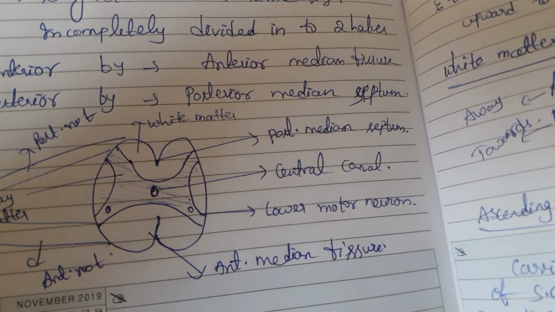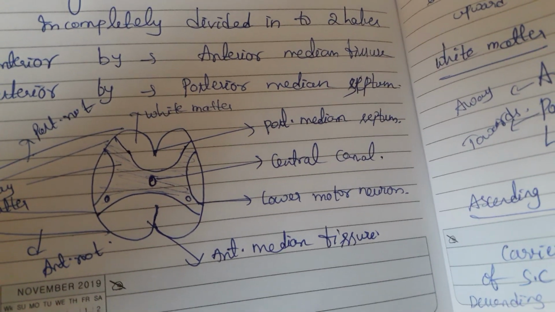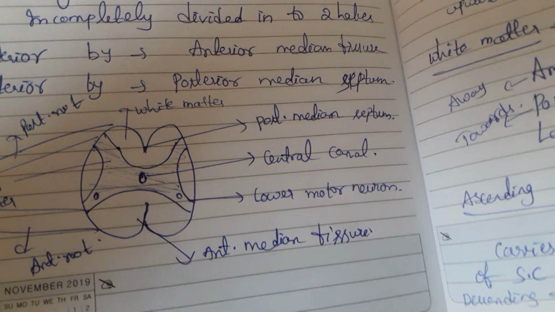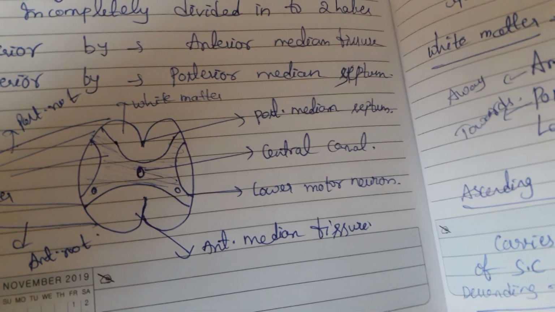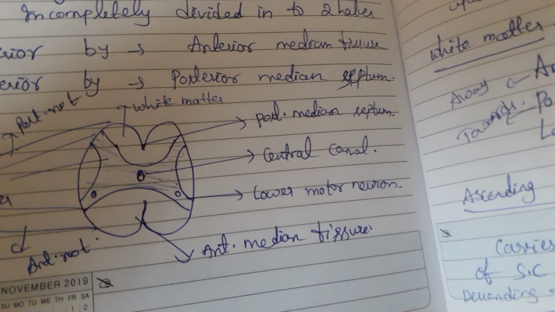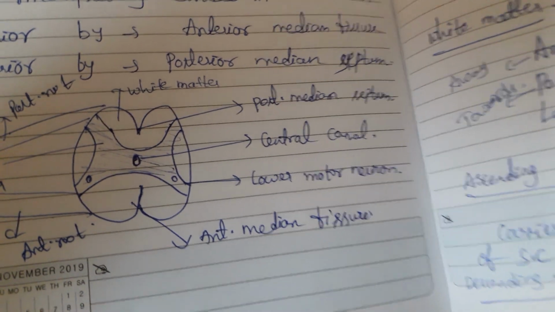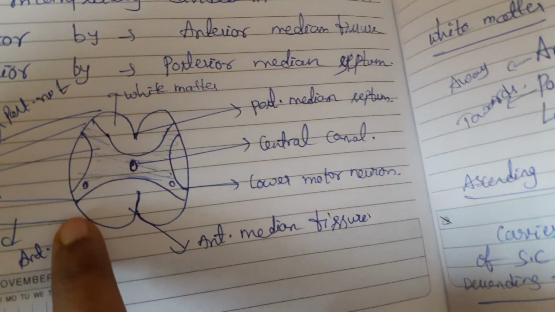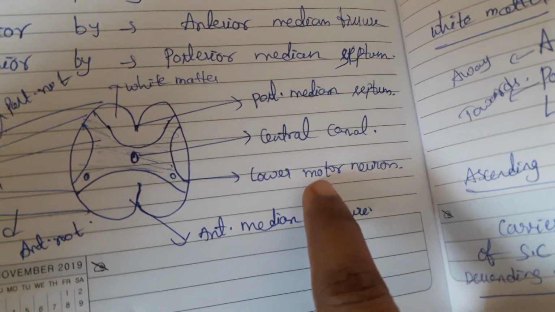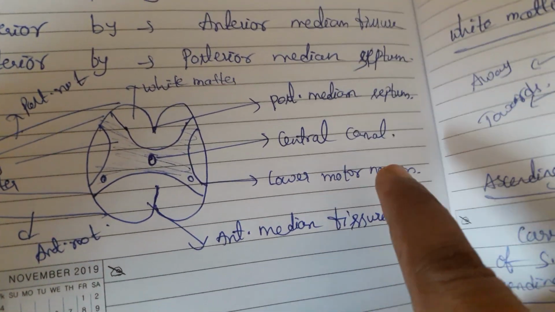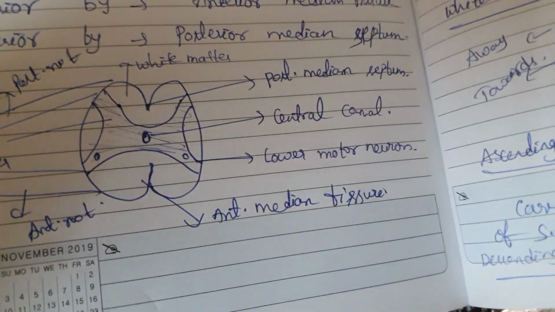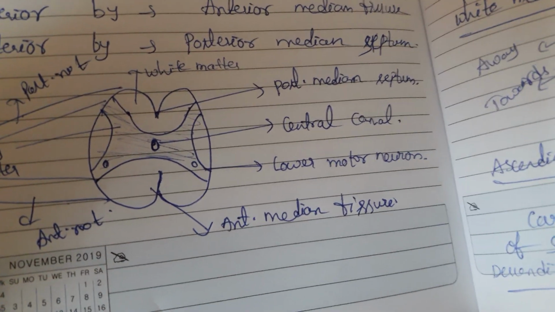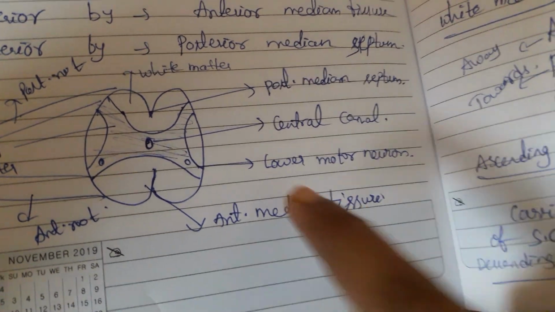The upper motor neuron is present in the brain, where at the medulla oblongata the crossing over takes place and it reaches the spinal cord. In the spinal cord we have the lower motor neuron. Between the upper motor neuron and lower motor neuron there is a synapse. This will be discussed under the functions of motor neurons in the cerebrum.